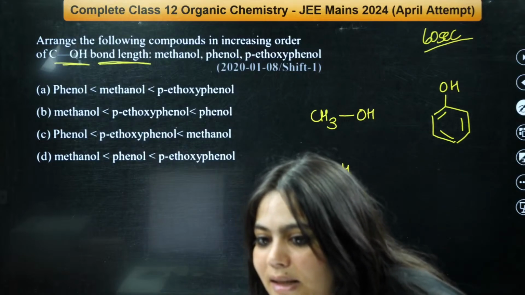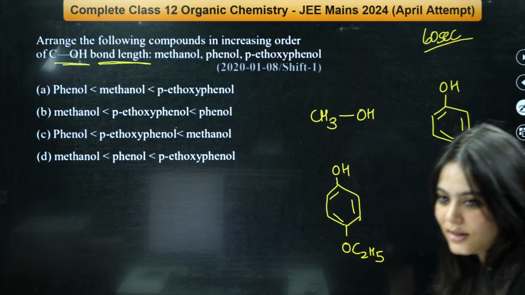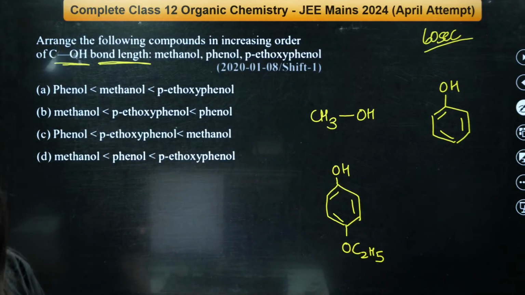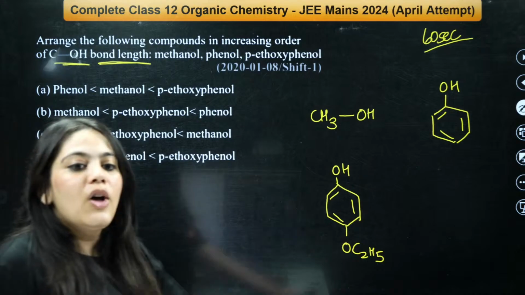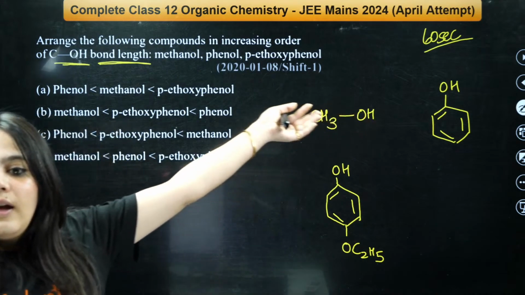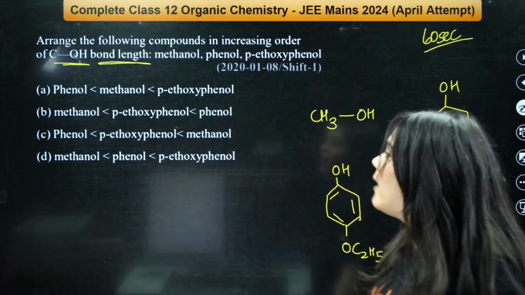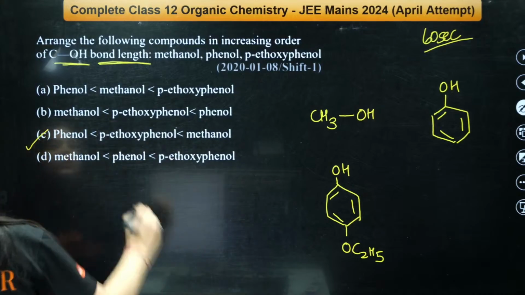C answer, C. So many people have already given me the answer. Wow, you don't even need 30 seconds, 60 seconds. Wow, Bhavya, only one person has given me B answer. Okay, he has deleted the answer. D. Suraj Kumar beneath B. Very good, very good. So according to you, phenol will have the highest bond length? Absolutely, B cannot be the answer. C, methanol. Very good, very good. So whoever has answered C is extremely right.